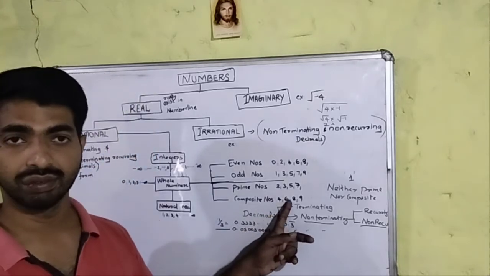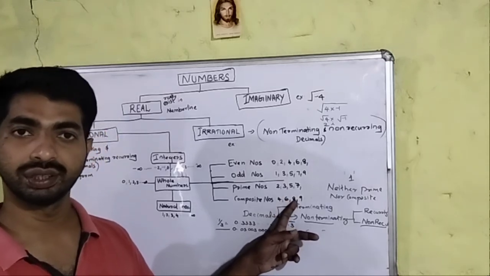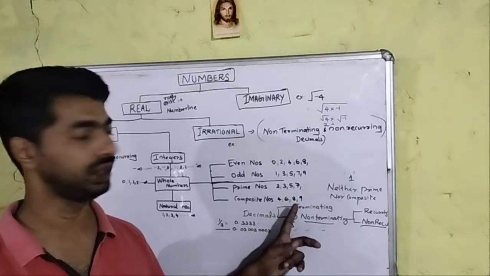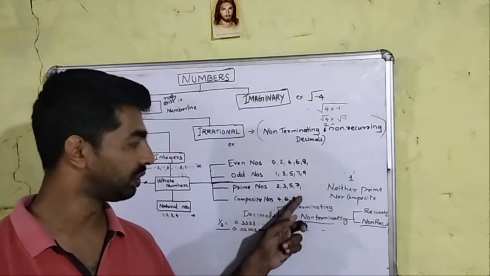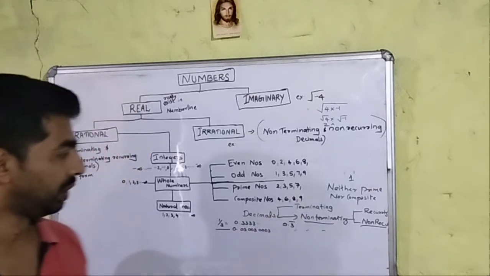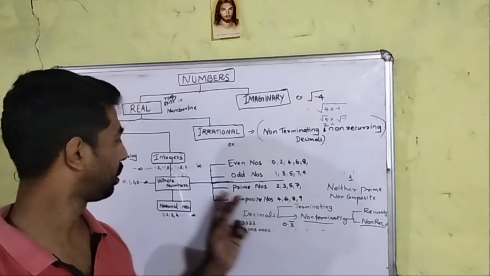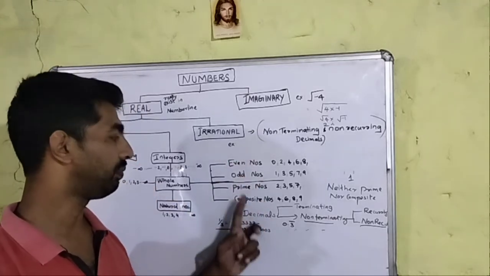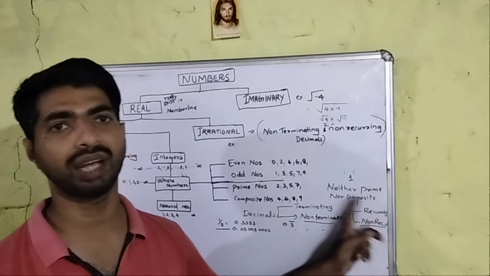Like that 6 has 1, 2, 3 and 6. And 8 has 1, 2, 4, and 8 as factors. And 9 has 1, 3, and 9 as factors. So these are the classifications of whole numbers. A whole number is classified into even and odd, and prime and composite. The important thing: 1 is neither prime nor composite.